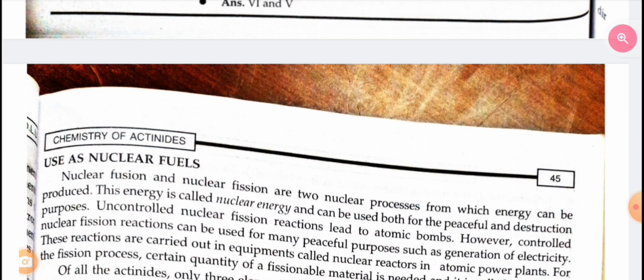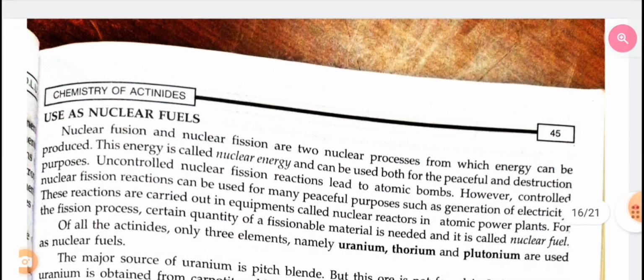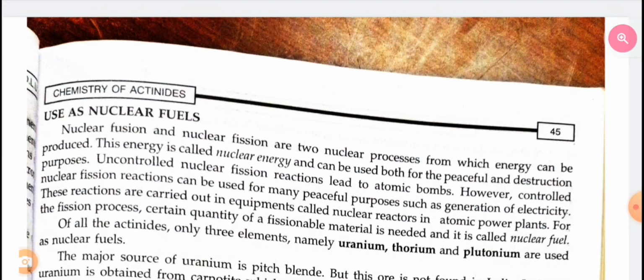This energy is called nuclear energy and can be used for both peaceful and destructive purposes. Uncontrolled nuclear fission reaction led to atomic bombs. However, controlled nuclear fission reaction can be used for many peaceful purposes such as generation of electricity. These reactions are carried out in equipment called nuclear reactors in atomic power plants.